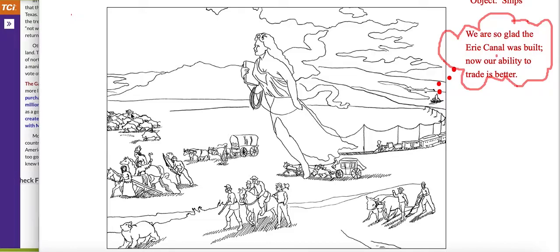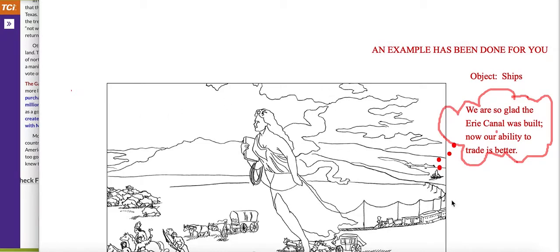So I've done one for you, and it is the steamship here. You have 2 options. You can write object and then whatever it is, and then you can write down what the people on that ship might be saying. And so I've got, we are so glad that Erie Canal was built. Now our ability to trade is better. And I tried to make it look like a little thought bubble, so you can do it that way. You could add 4 thought bubbles that way.